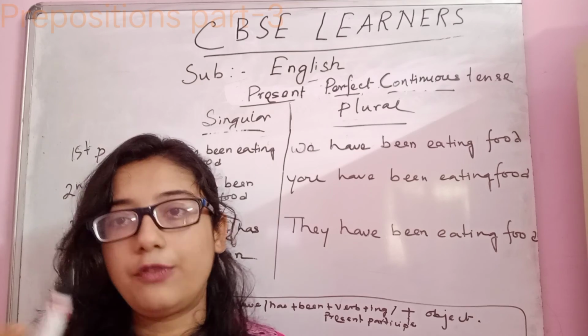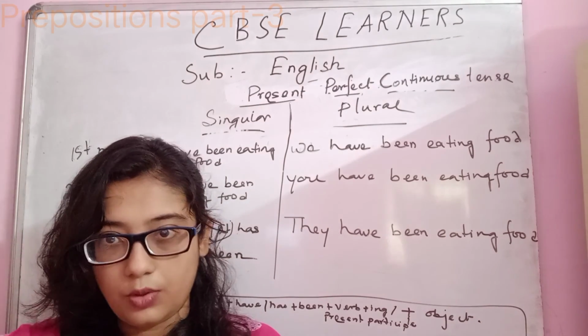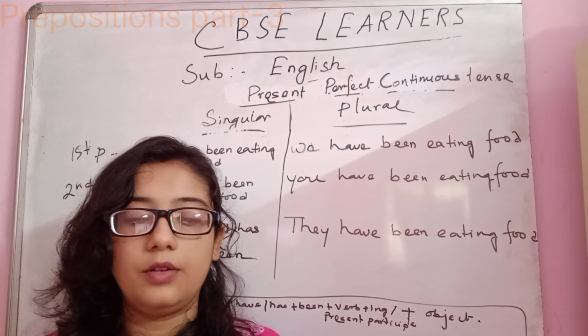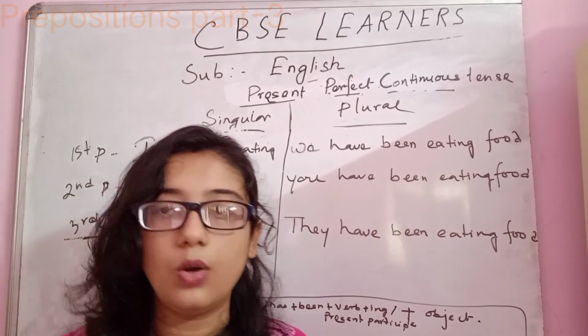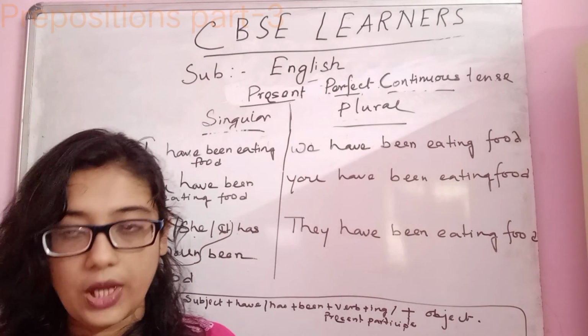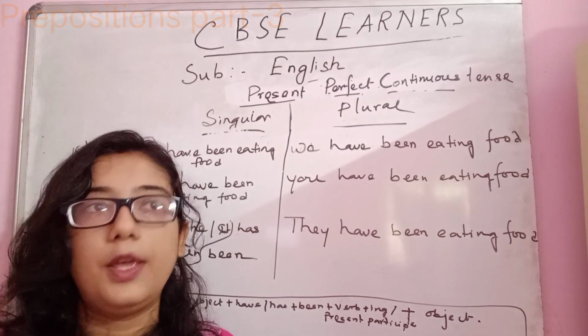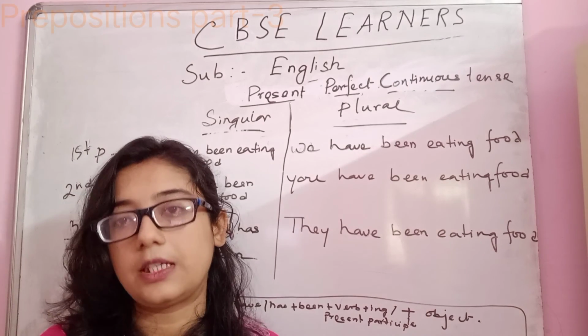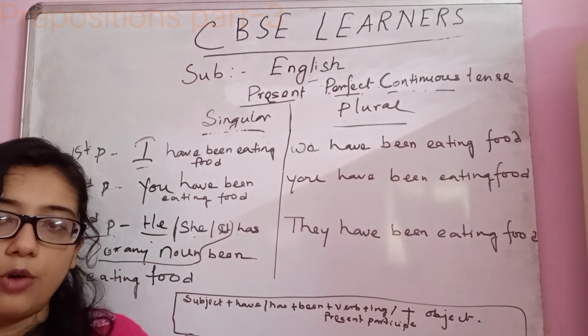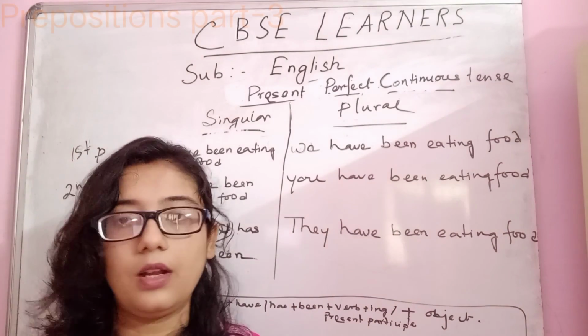So you have to use have as the first part of the question. So that is interrogative and negative sentences. If you require, I will give further explanation of the negative, and one example I will give in the next video.